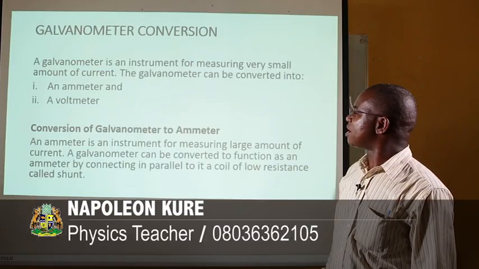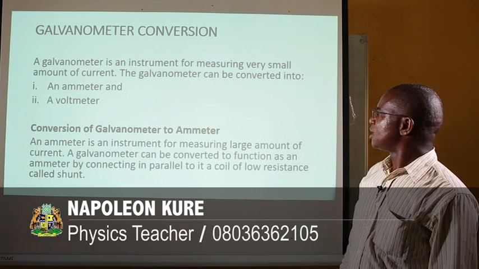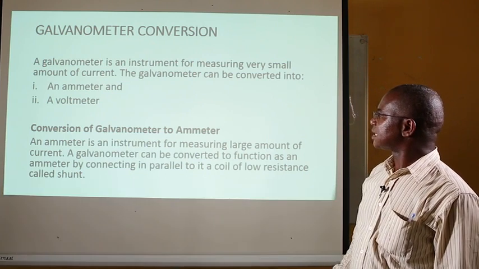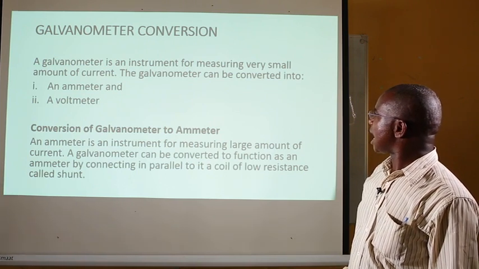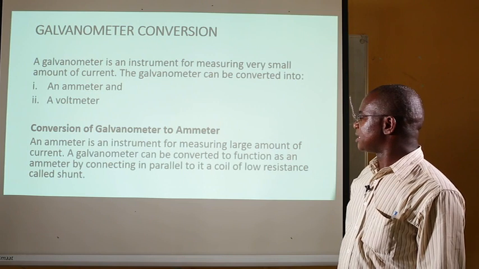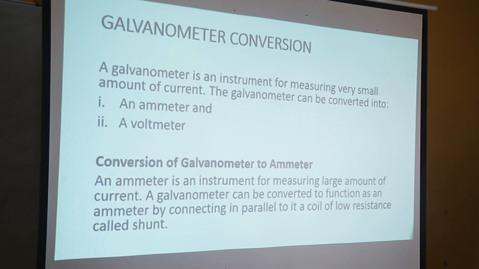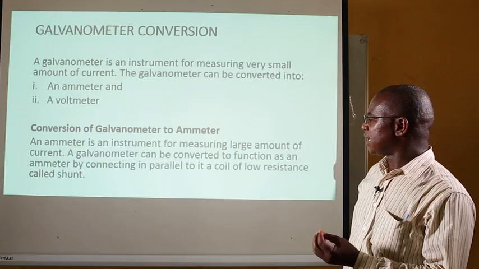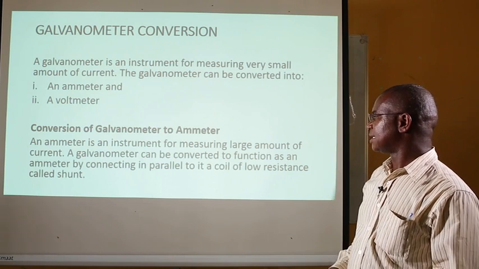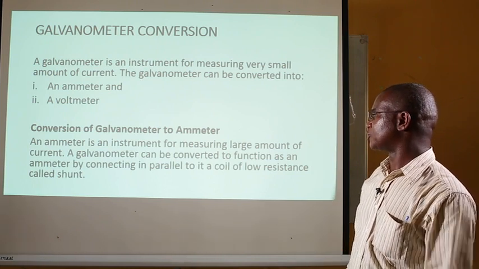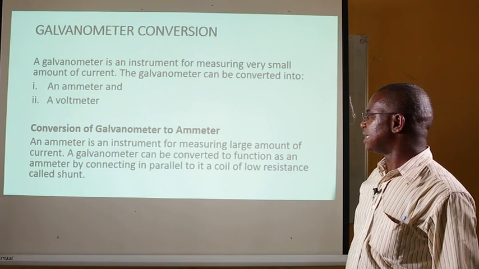A galvanometer is an instrument for measuring a very small amount of current, which has a current measured in ampere, and an ammeter, on the other hand, is a device or an instrument that measures a large amount of current. So actually the conversion is, the value of current passing through the galvanometer will determine the resistance of the galvanometer, and an instrument known as a shunt, a very small coil that has low resistance, and allows a lot of current to pass through it. That is what we do in the conversion.